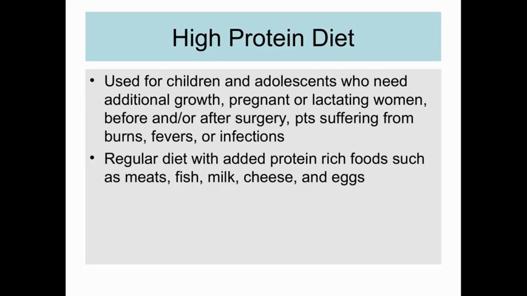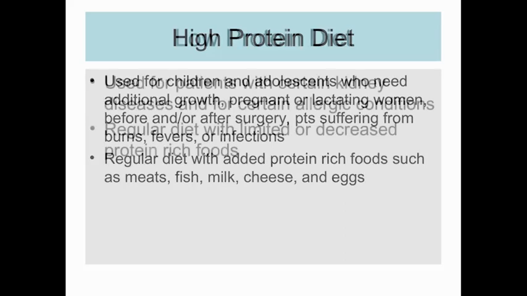In order to neutralize this catabolic reaction, we need to provide them with enough carbohydrate and protein to replenish the energy and protein loss. It is a regular diet with added protein rich foods such as meat, fish, milk, cheese, and also eggs, because eggs are high in protein.